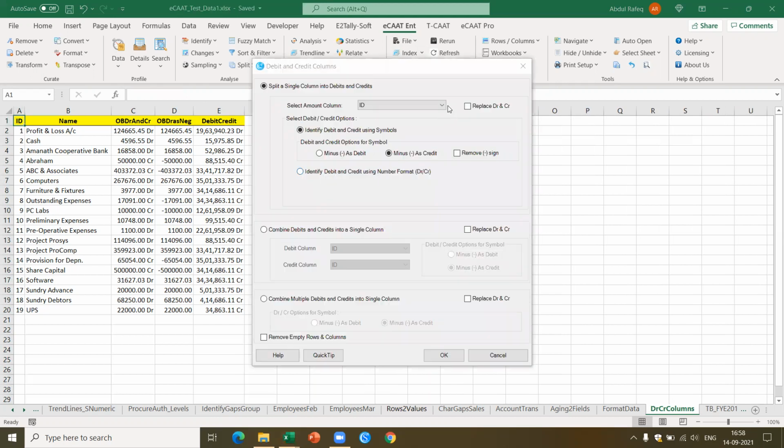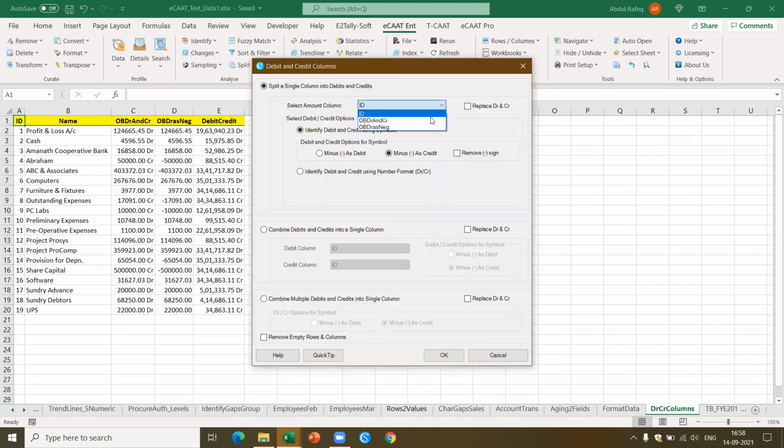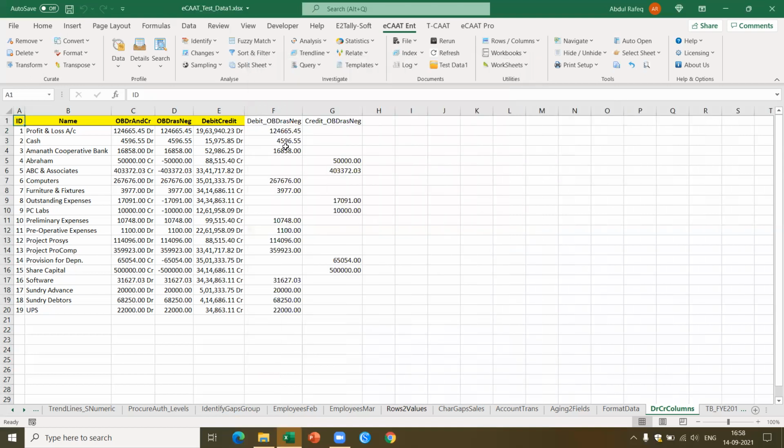So here I'm going to use the second column, which is OBDRS negative, correct? Now I want minus as credit. Okay, I can say remove minus sign here because once it has been moved, now this should give me, if you see here, this second column, I got this into two separate columns. So this is a very simple but very effective function.